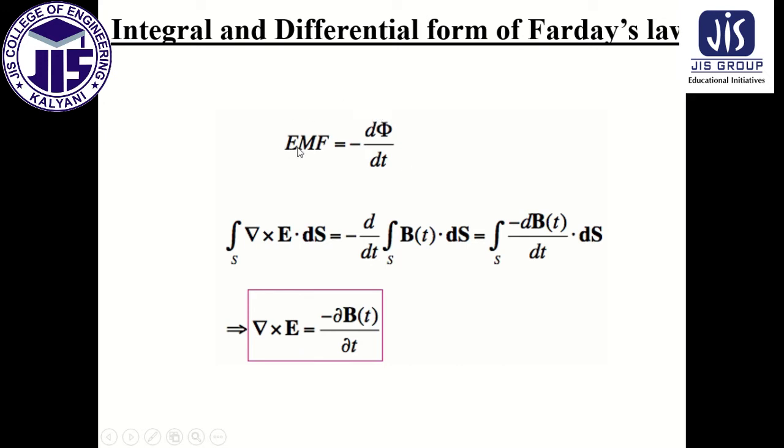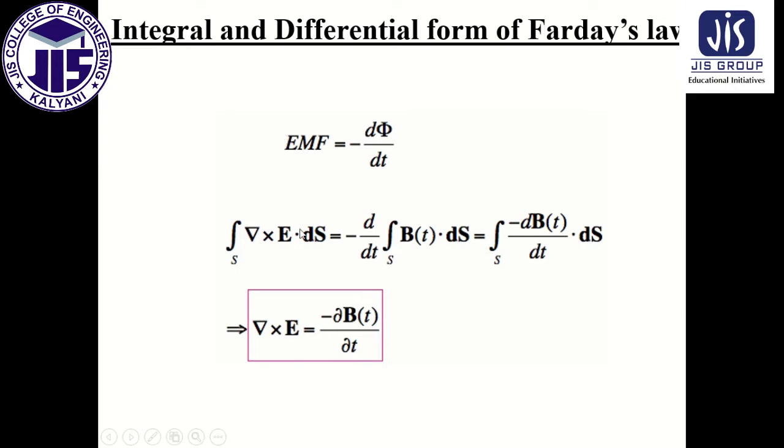Now this is the formula. EMF, electromotive force, is equal to minus dφ/dt, where φ is the magnetic flux. Now the integral of (∇ × E)·dS is the EMF, which is equal to minus d/dt of φ, equal to the integral of B·dS. This is the formula of the magnetic flux. So the integral of (∇ × E)·dS is equal to minus the integral of (∂B/∂t)·dS. If we compare both sides, then what we get is ∇ × E equal to minus ∂B/∂t. This is the differential form.